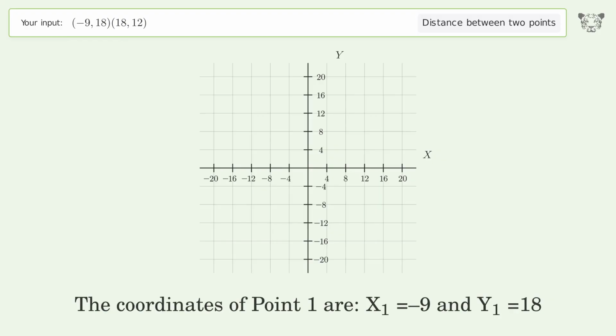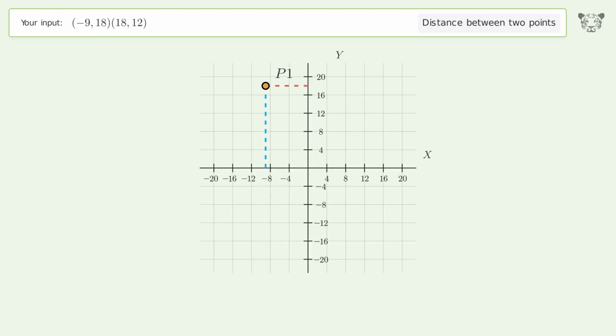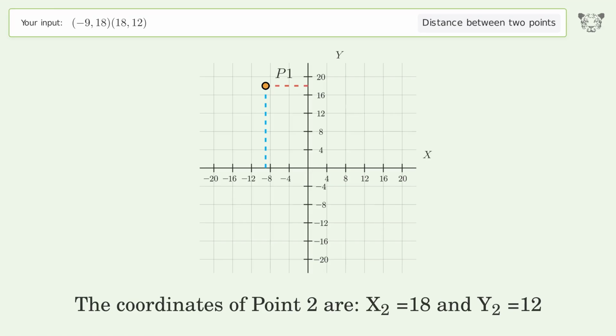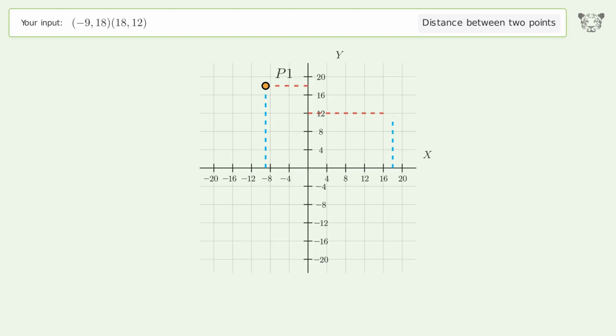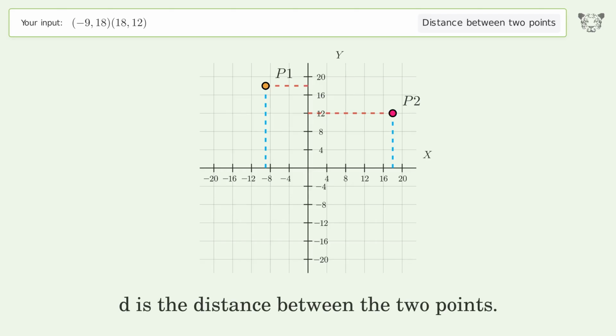The coordinates of point 1 are x1 equals -9 and y1 equals 18. The coordinates of point 2 are x2 equals 18 and y2 equals 12. D is the distance between the 2 points.